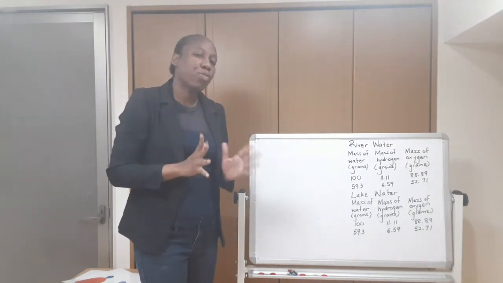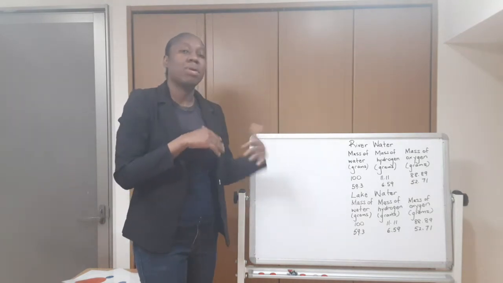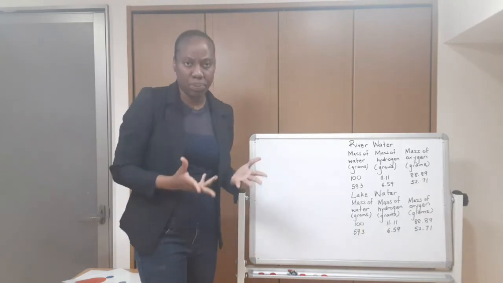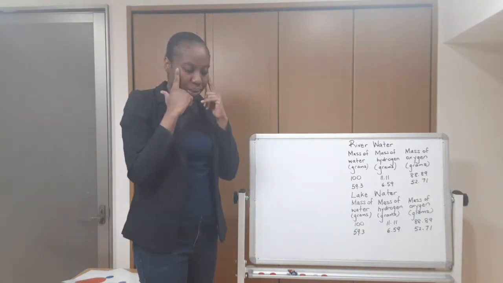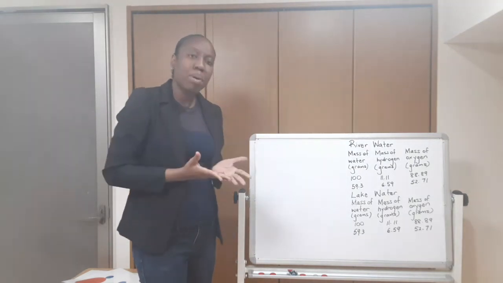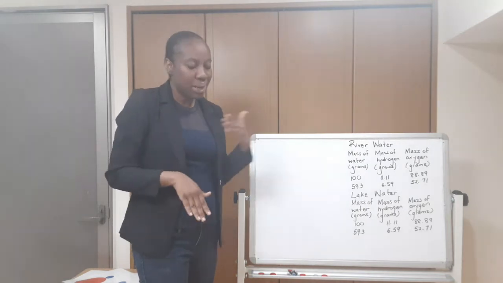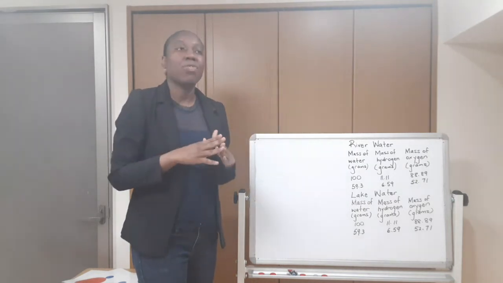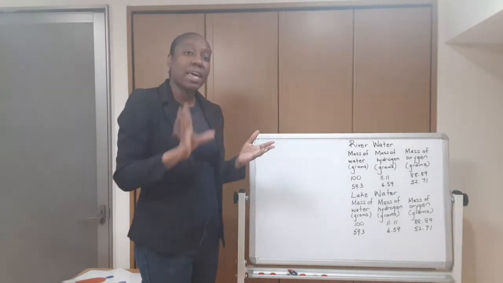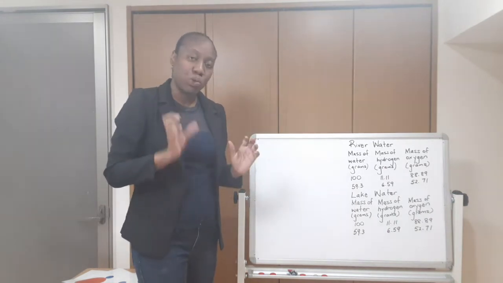But what we are trying to figure out is if this compound is the same in a river and a lake. Alright, how would we know if it is the same? Well, let's think about this a bit. If it is the same, then if we started with the same amount of river water and the same amount of lake water, and we pass electricity through it, if the amount of hydrogen and oxygen that is produced is the same, then we would know that the same compound is present in both sources.